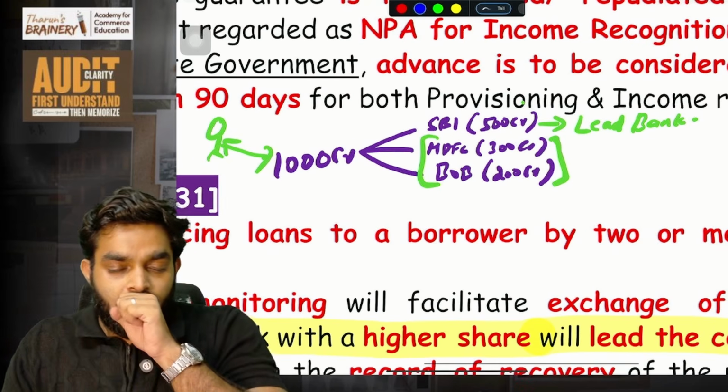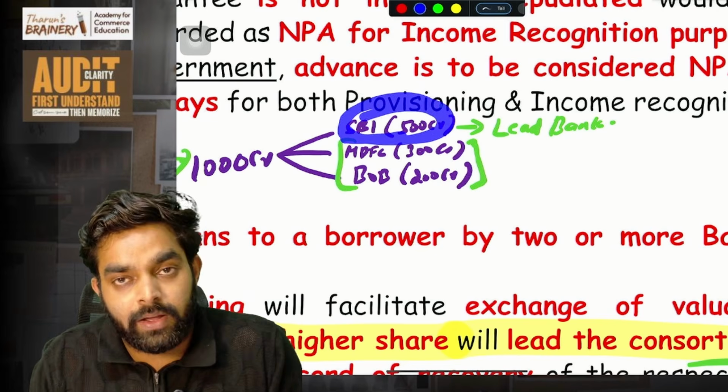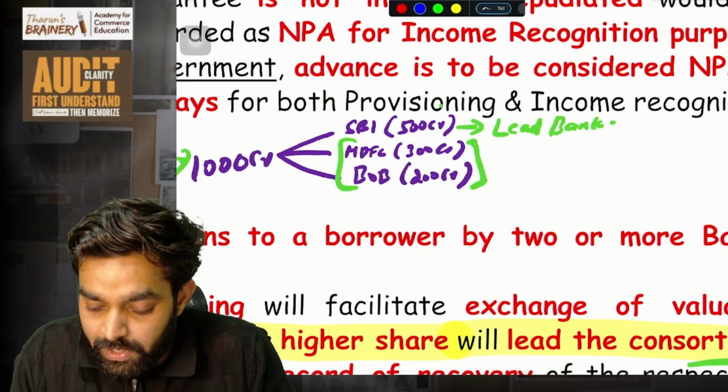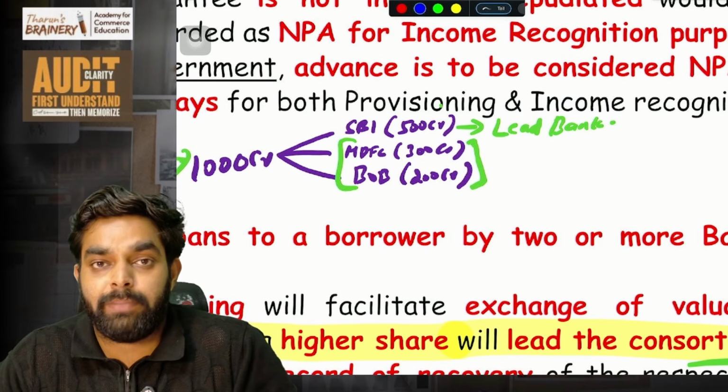So here SBI is the major loan giver. A bigger amount is given by him. So he is called the lead bank here. SBI is called the lead bank.